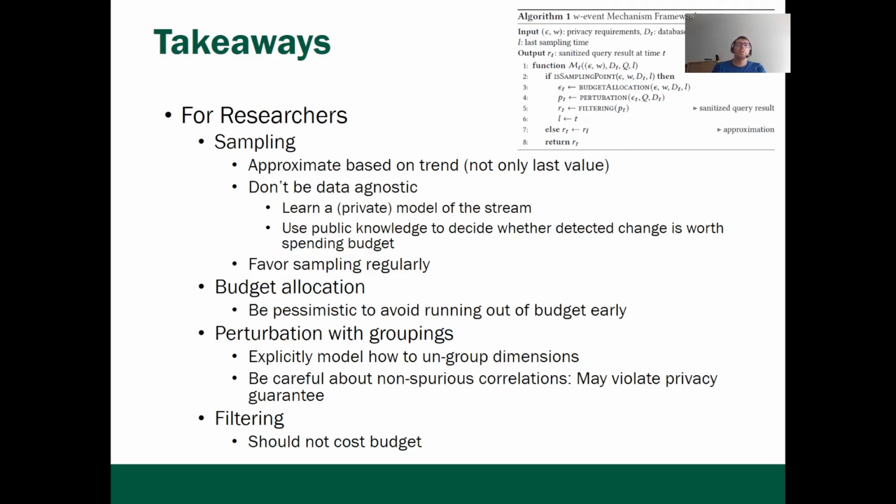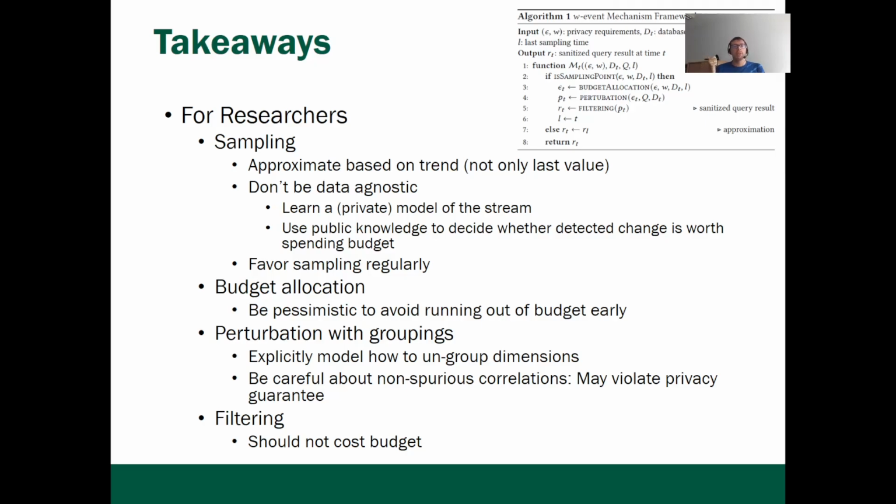For researchers, we also have recommendations. And what helps here is that in the literature survey we reveal that every existing W-event mechanism actually implements a common mechanism framework consisting of 4 procedures. At first, it needs to decide whether it samples.